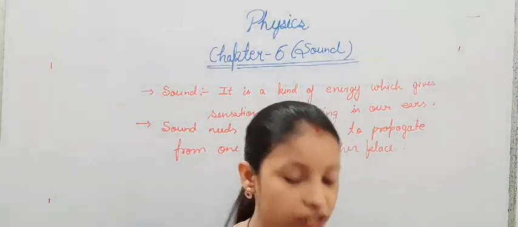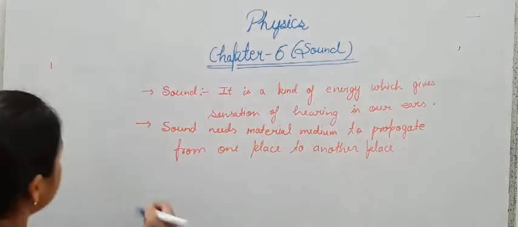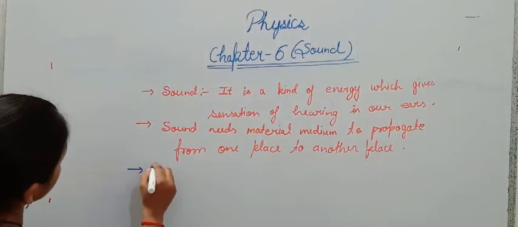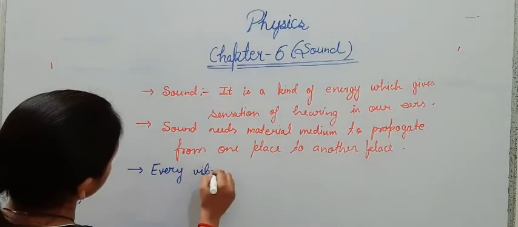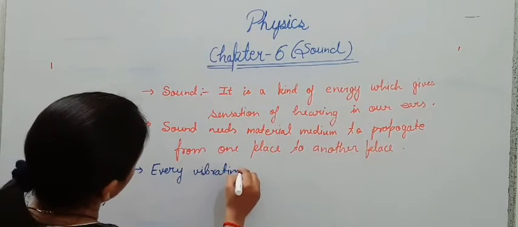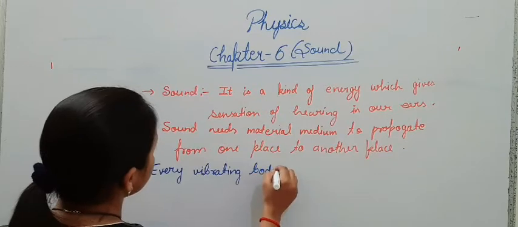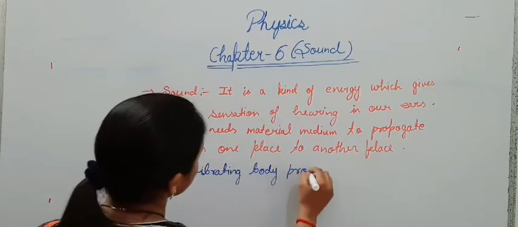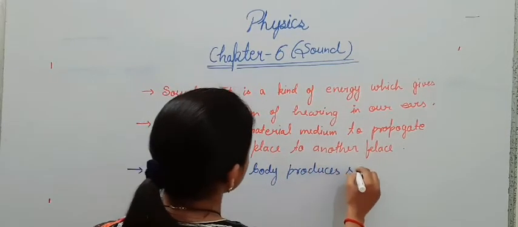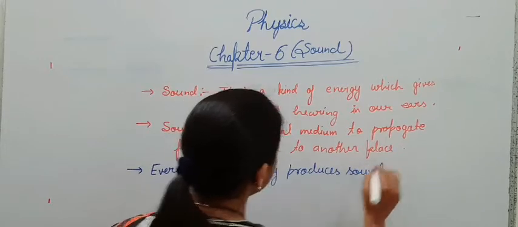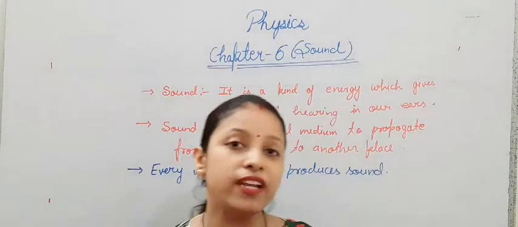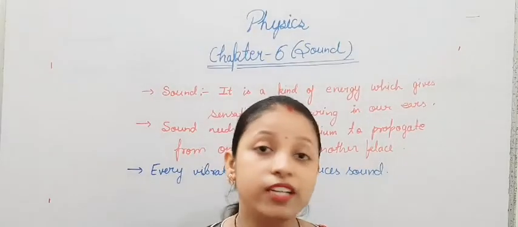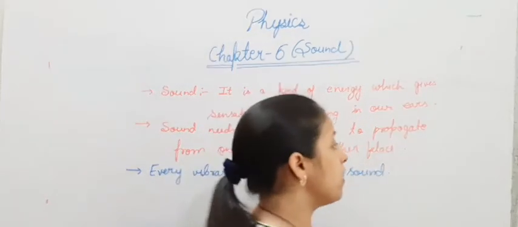The third important thing is that every vibrating body produces sound. Means if any object is vibrating, it will produce sound. What is vibration?